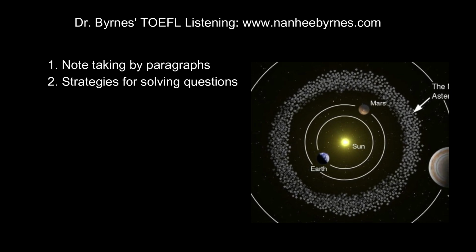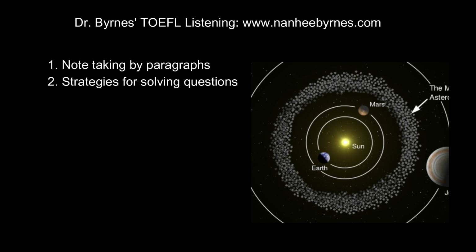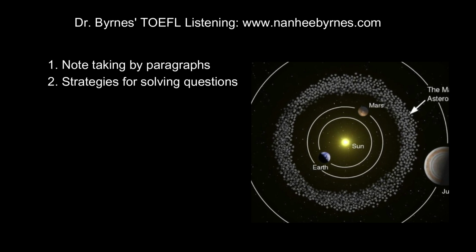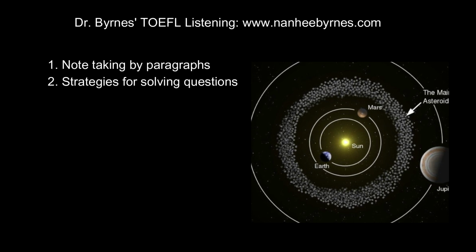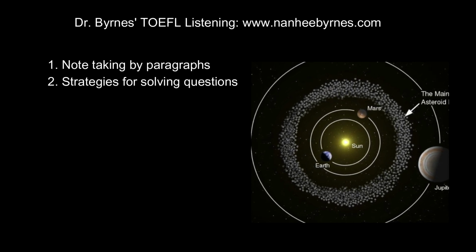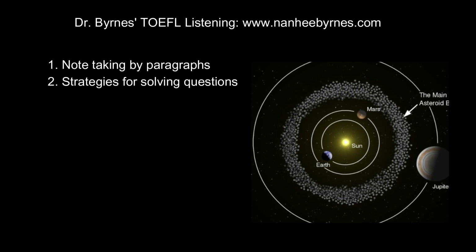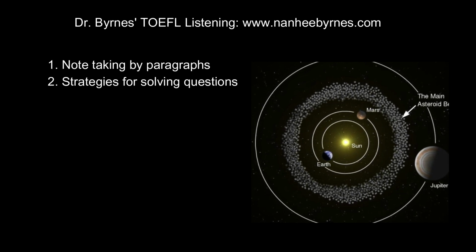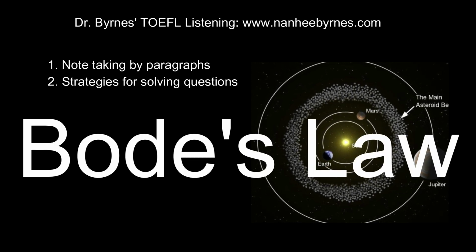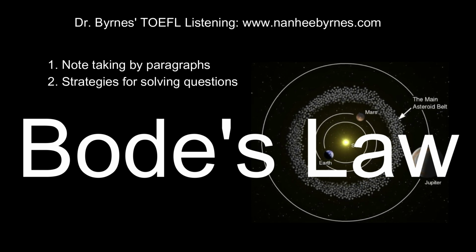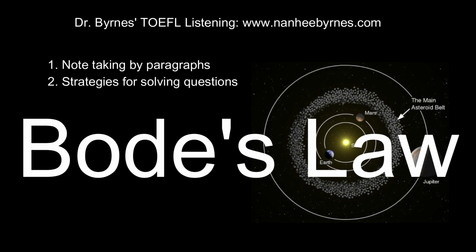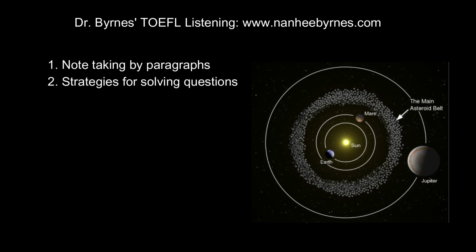In this lecture, we'll learn a new theory of how the asteroid belt would have formed. The old theory for the formation of the asteroid belt is the planet explosion theory. I learned about this theory from a TOEFL listening lecture on Bode's law, which was one of the most aesthetic lectures on TOEFL listening, at least to me. Let's take a listen to the lecture.